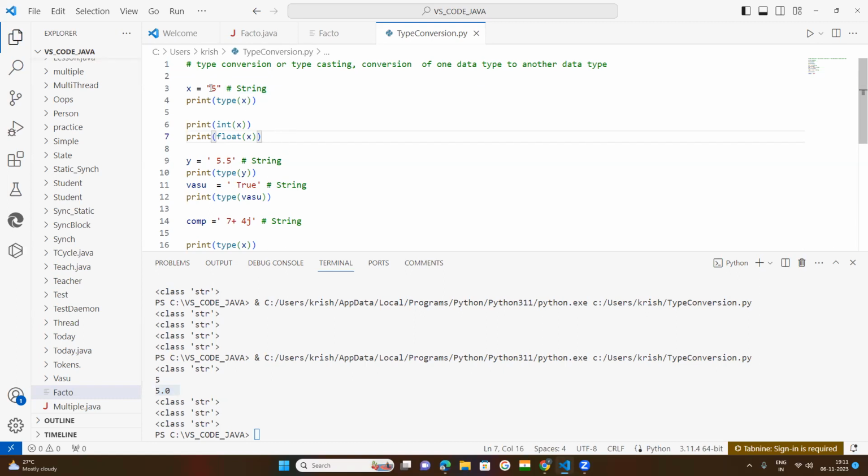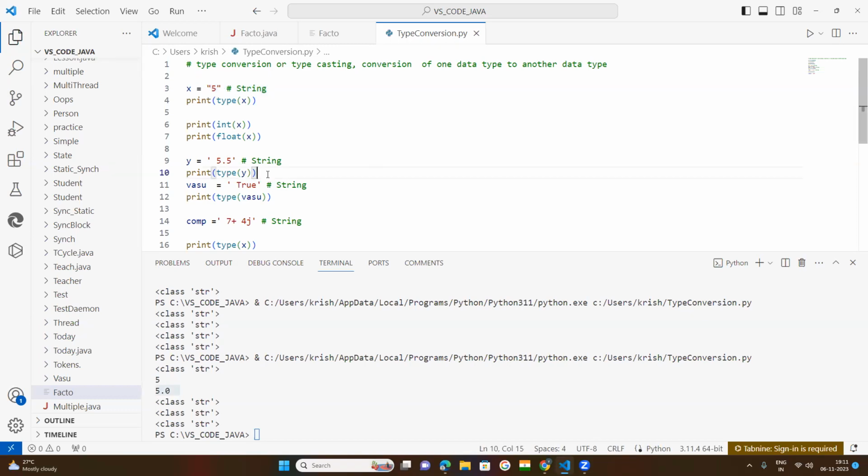Next, if you want to convert this to integer or float. Now come down. This is also a string.